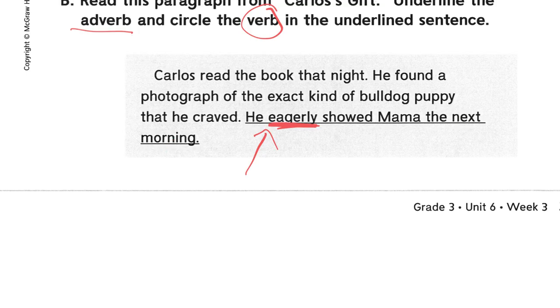Only one of those words is an action word, a verb. What is it? Eagerly what? Hopefully you're circling the word showed right now, because here is our adverb and there's our verb. So eagerly is describing how he showed Mama the next morning. When you're ready, let's move on.